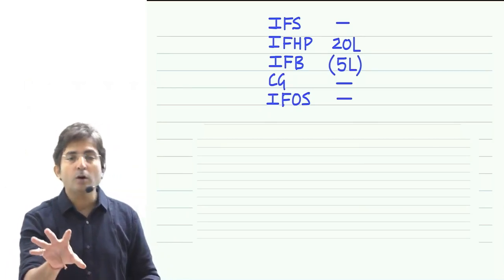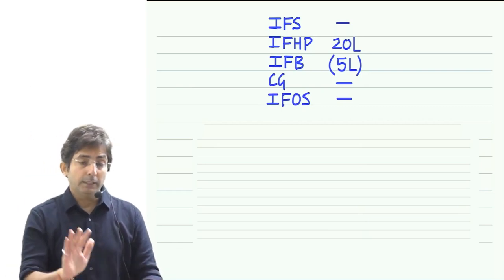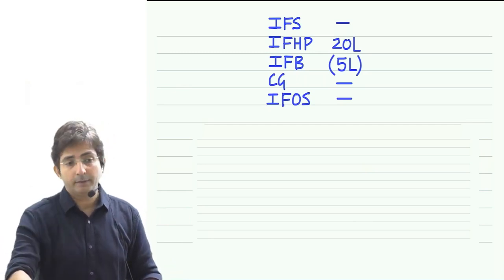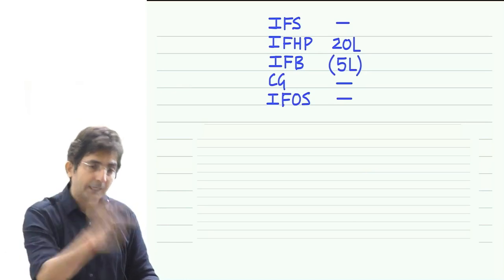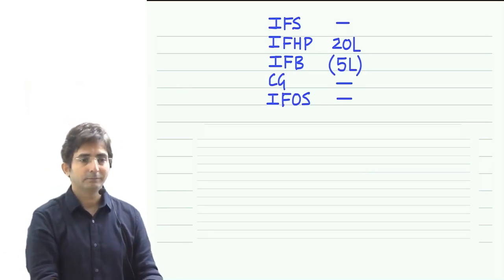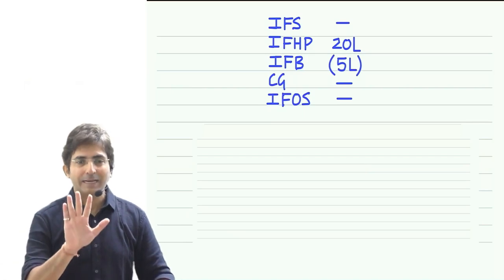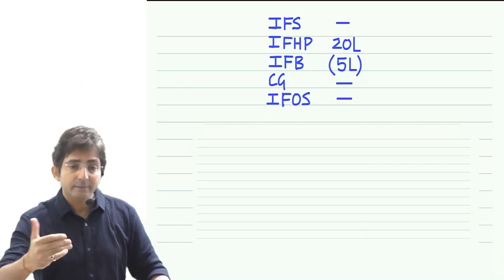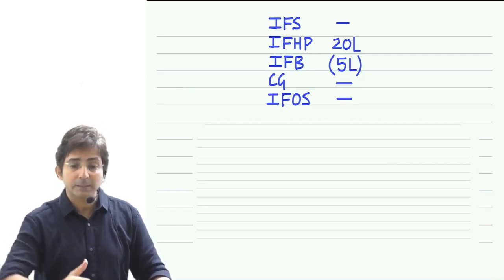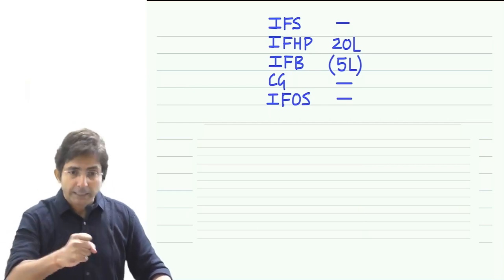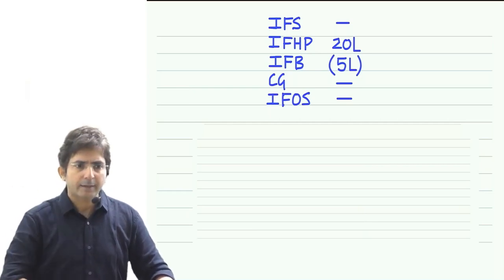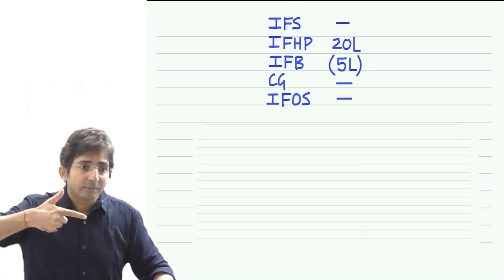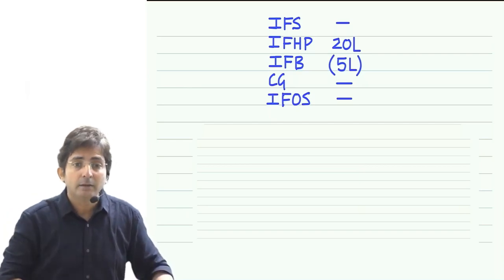And basically, you know what they will ask in such a question? The assessing officer is not allowing the set off because the return was late, and the assessee claims that he should be given the set off. Who is right? They don't ask it like this. Is the contention of the assessee valid? Contention of assessee means the assessee's claim. He says that I should be given set off. So what, my return is late? I am adjusting in the same year. I should be given the set off. So is the assessee's claim valid? So what will you write?